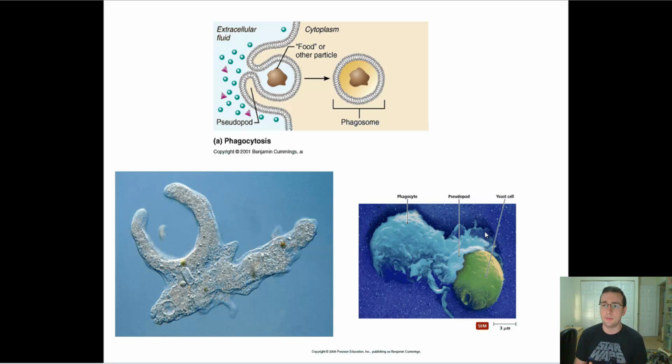For example, the white blood cells called phagocytes, a special type of white blood cells in humans, will do that to kinds of invaders. For example, this yeast cell you see on the right side is being phagocytized. The phagocyte is going around those pseudopods and it's going to envelop it completely. And once inside the phagocyte, that's going to be broken down.